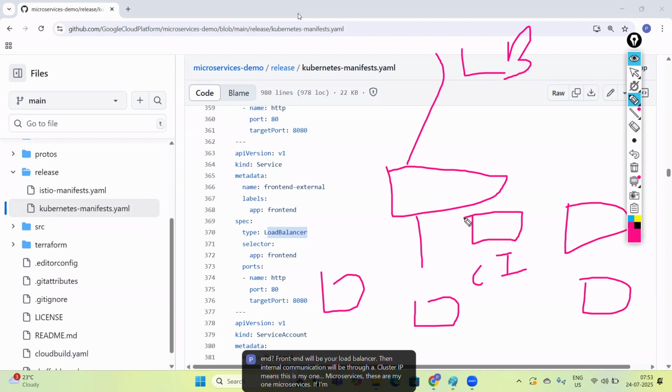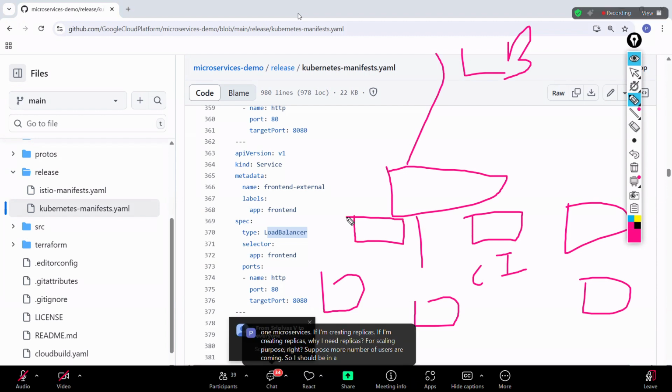If I am creating replicas, why do I need replicas? For scaling purposes, right? Suppose more users are coming, so I should be in a position to serve those many users, right? So now here, the user will talk to the load balancer service.